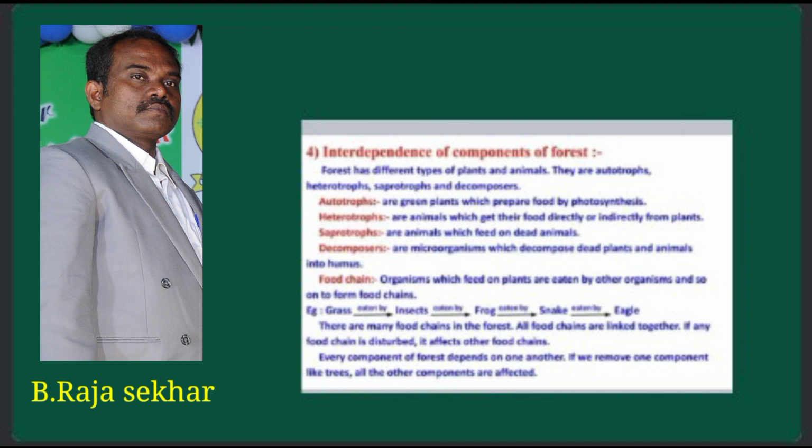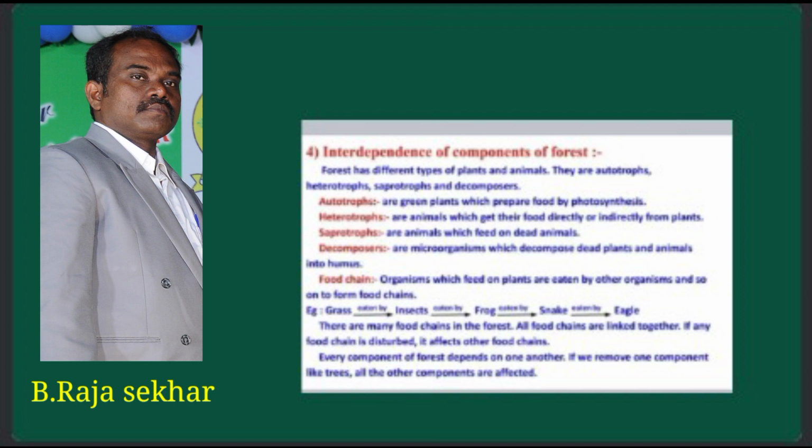Plants are autotrophs. What is meant by autotrophs? The organisms which can prepare their own food are called autotrophs. We know that plants can prepare their own food by the process of photosynthesis.